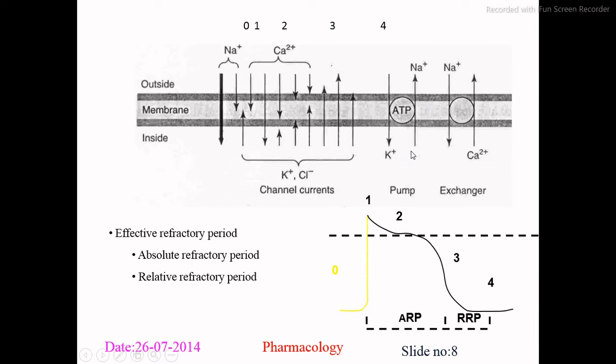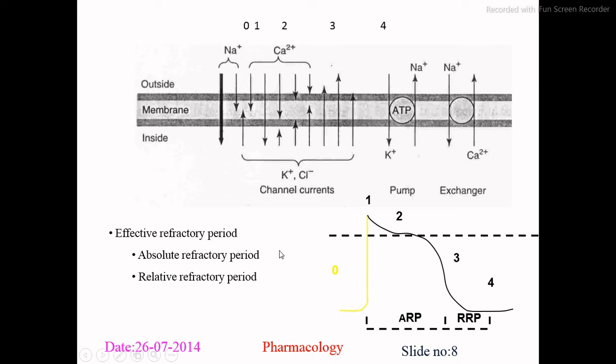Similarly, if we consider after phase 4, from outside to inside there is sodium taking entry, and there is an efflux of calcium that takes place. So this particular efflux and influx depends on the exchanger. So these ions play an important role in maintenance of your action potential during phase 0 to phase 4.